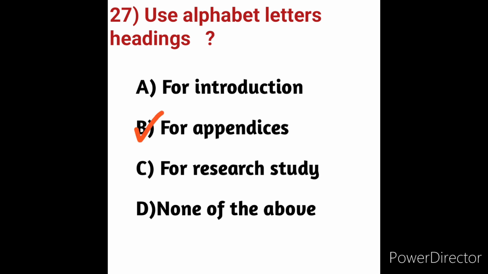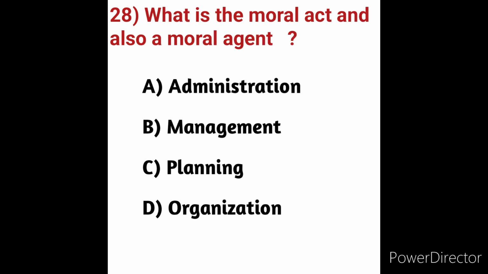So an appendix is considered a chapter equivalent and the appendix title should be formatted like a chapter title, with alphabet letters in the heading form. So here in these options, option B is the correct answer. Use alphabet letters for the appendices. So here option B is the correct answer. Next we will move on to question number 28.